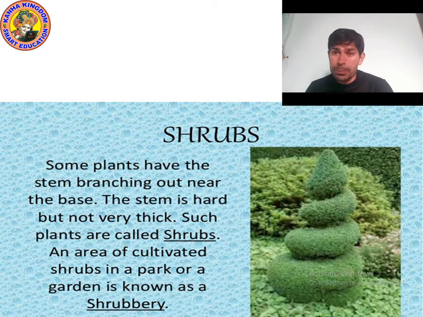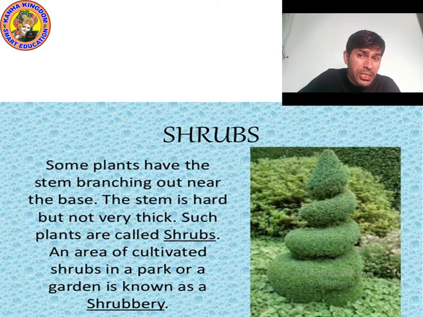They are actually shrubs. If we talk about shrubs, some plants have the stem branching out near the base. The stem is hard but not very thick. So shrubs are also green plants, but there is a difference between herbs and shrubs.